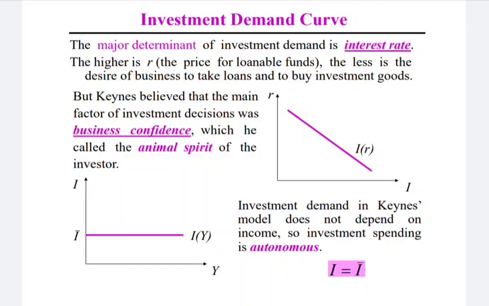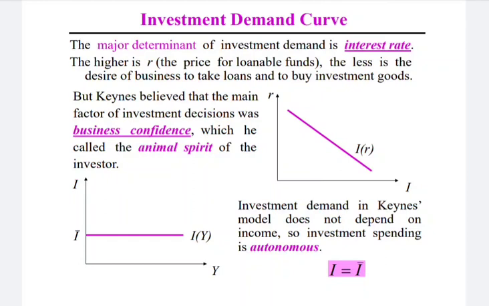But Keynes believed that the main factor of investment decision was business confidence, which he called the animal spirit of the investment. Interest rate is the major determinant of the investment in the short run. But along with the interest rate, Keynes stated that it is the animal spirit that drives the investment upward or downward. And what is animal spirit? Animal spirit is the confidence of the investor in the profitability of the business or the economic activities.